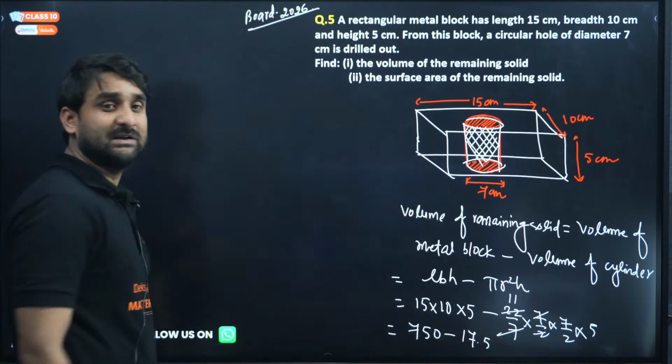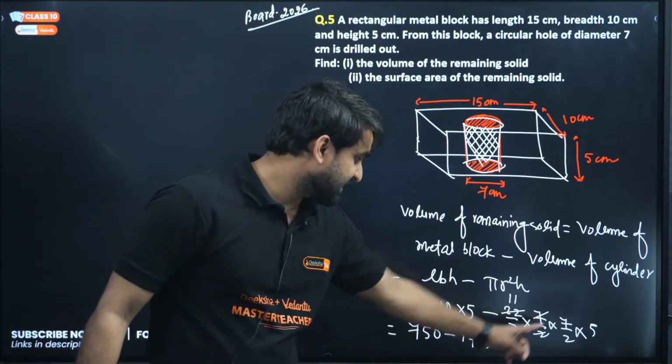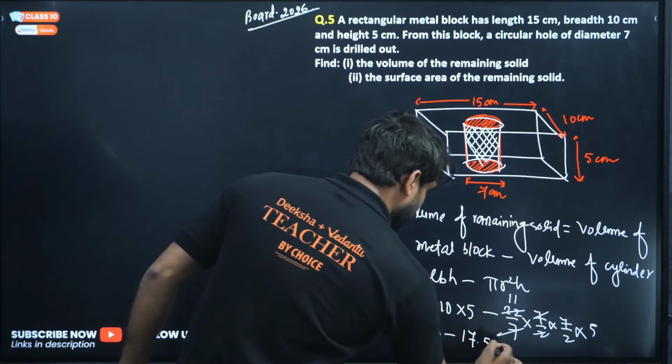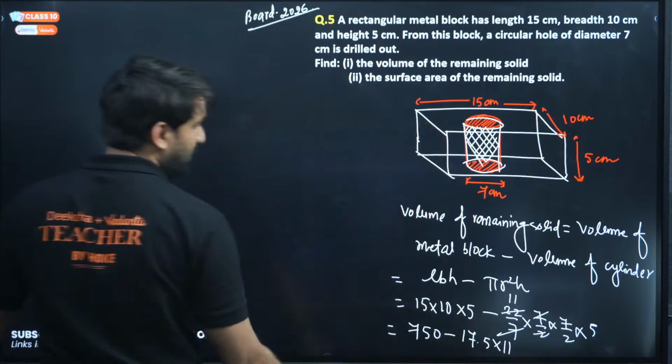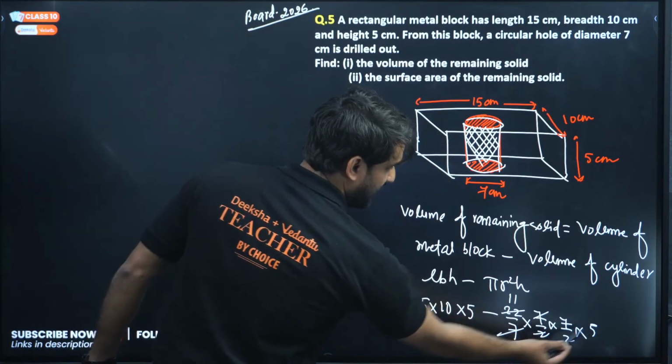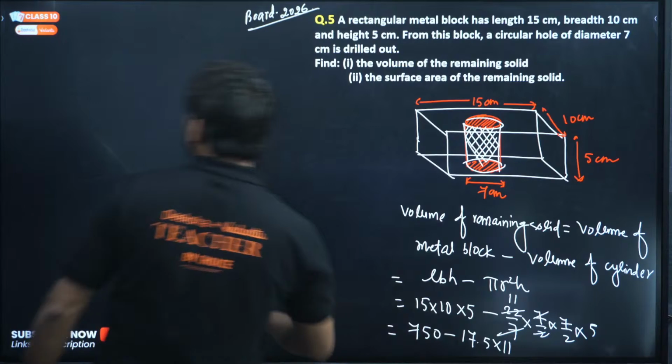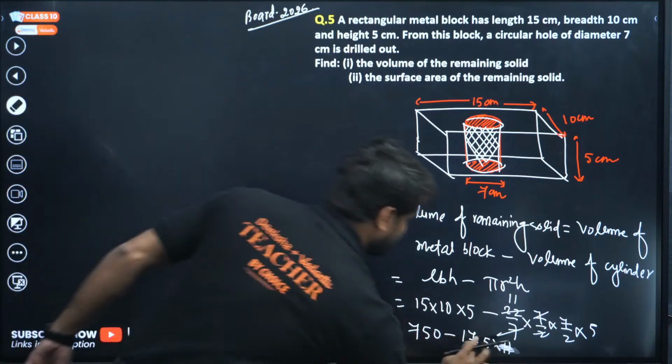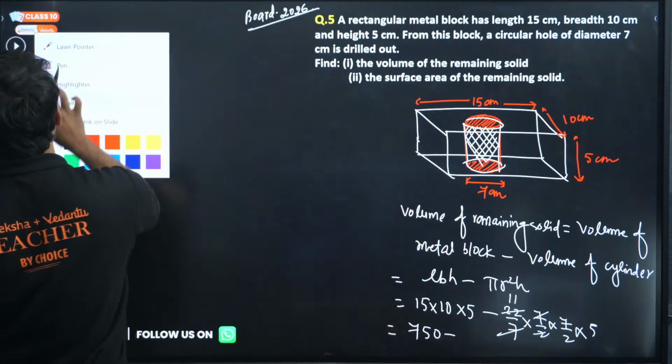17.5. Is it clear? This 7 is cancelled with this 7, and 11 is also here. So instead of writing this, you can write 11. So 7 into 35 and 35 into 11. Instead of making this calculation very complex, we can directly solve this.